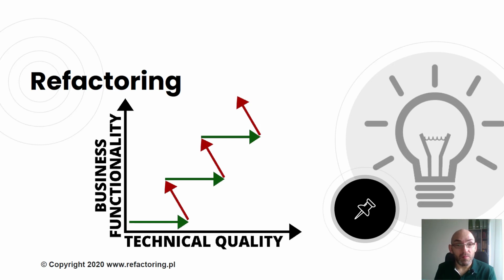That's the red arrow. But then we should perform some cleaning activities against our source code, some refactoring, to increase again technical quality. That's the green arrow. And the more often you change the head and clean your code, the better. So as you see, business quality and technical quality are playing together to reach our customer's goal.